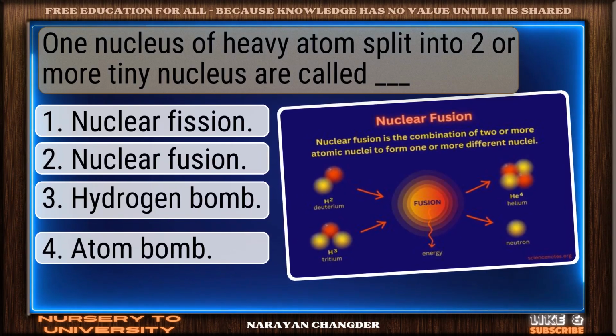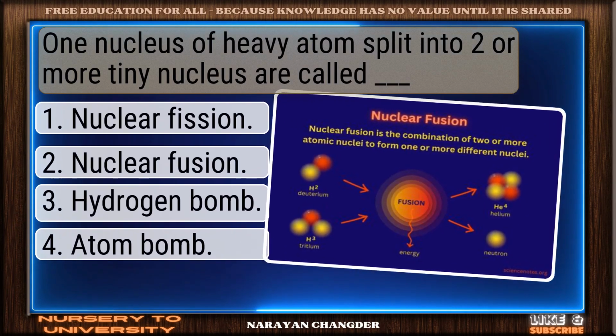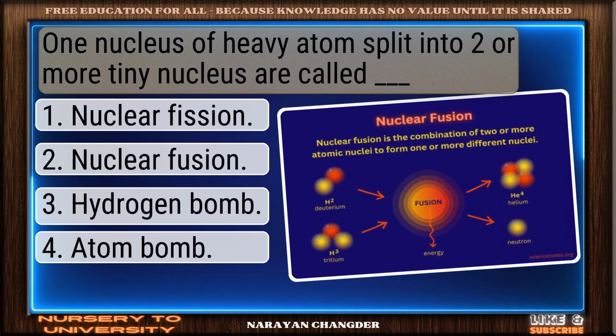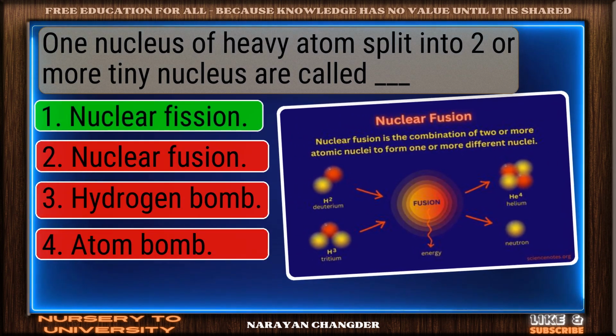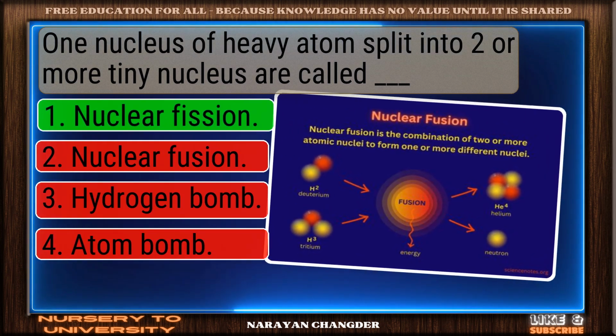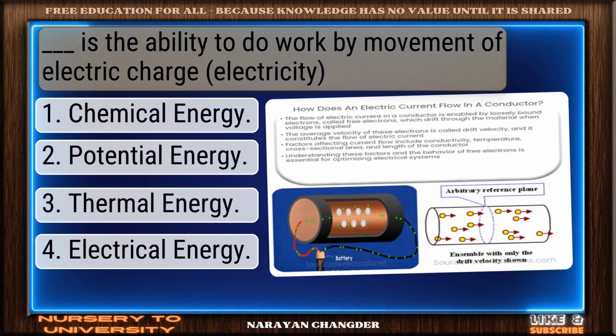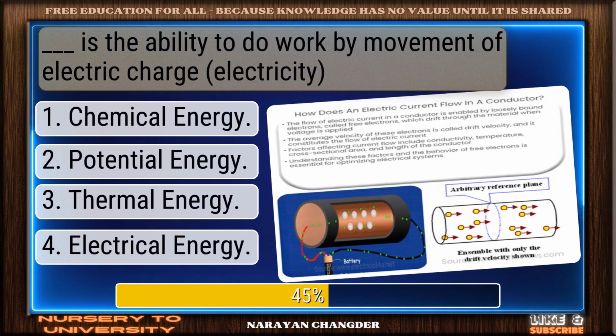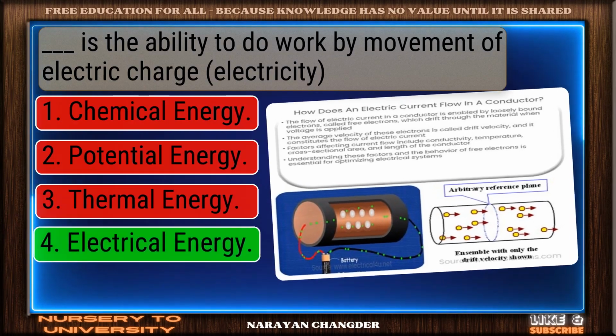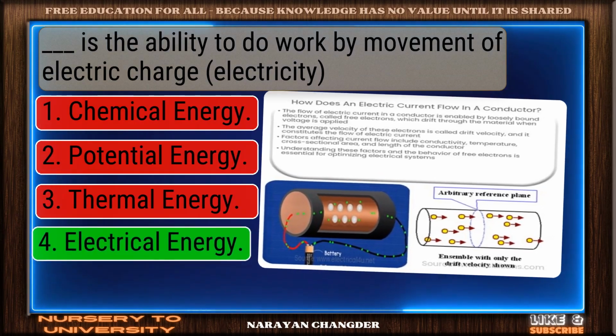When one nucleus of heavy atoms splits into two or more tiny nuclei, it is called dash. Valid point. Nuclear fission is true. Dash is the ability to do work by movement of electric charge. Smart pick. Electrical energy is correct.